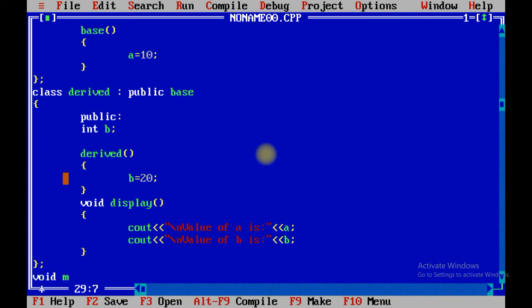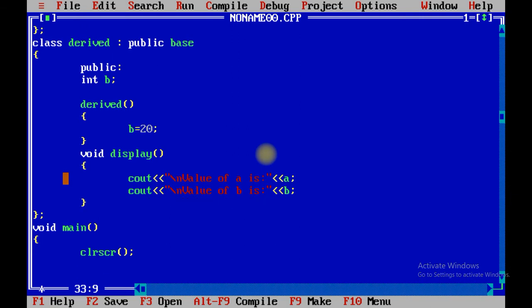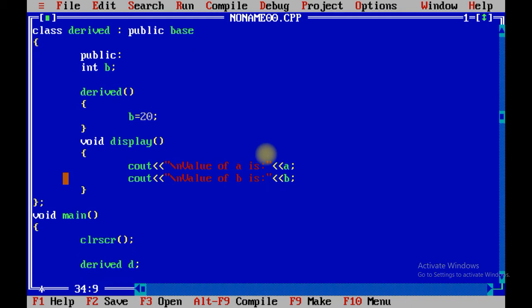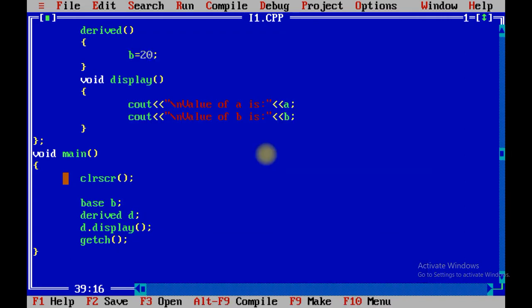Now it's time to develop the structure of void main. We need to include two functions, getch and clrscr. Now see what happens here. First of all, derived d, d dot display. We need to create an object of base class b. Let me save the program first, then I will explain it, as inheritance program I1 dot cpp.